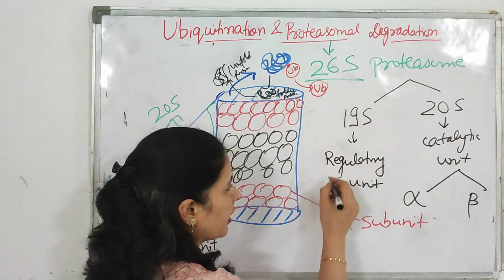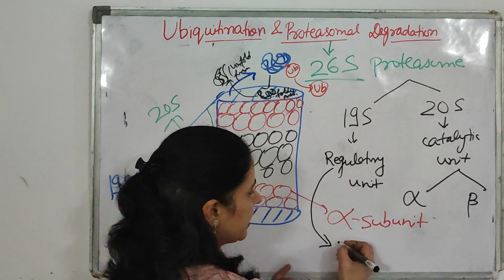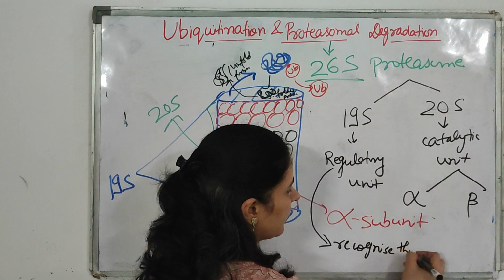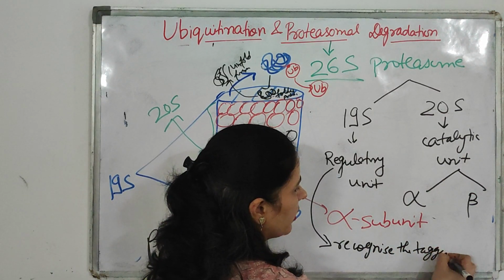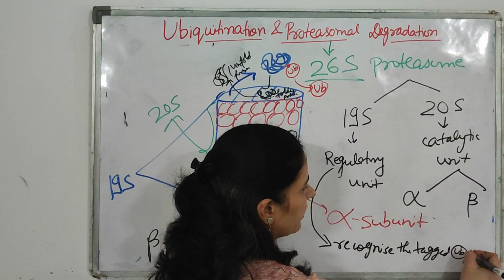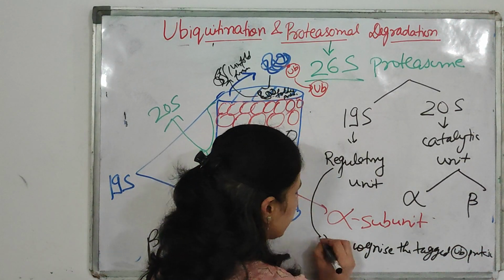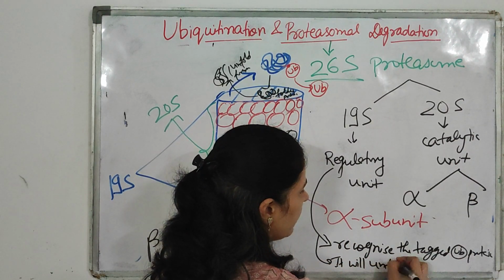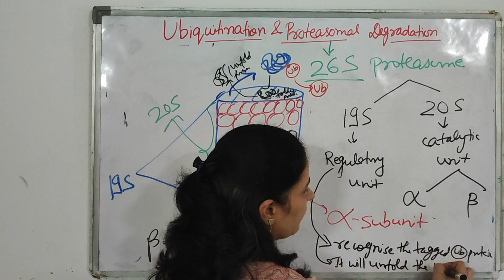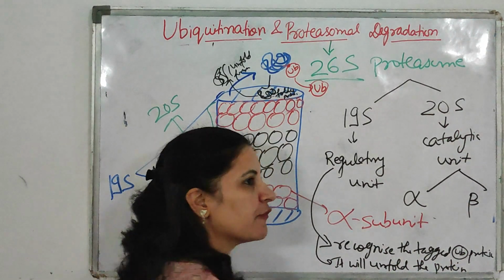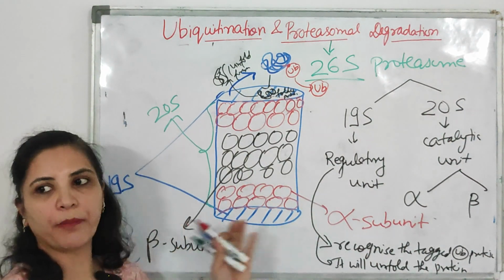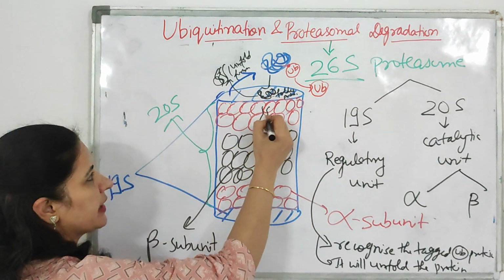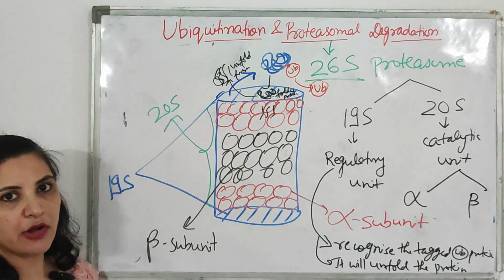So remember, what is the function of this 19S subunit? First, it will recognize the ubiquitin tagged protein. Second function, it will unfold the protein. The protein which comes in the folded form, it will unfold. Now the protein is open, and this unfolded protein enters inside the catalytic unit, that is your 20S unit.